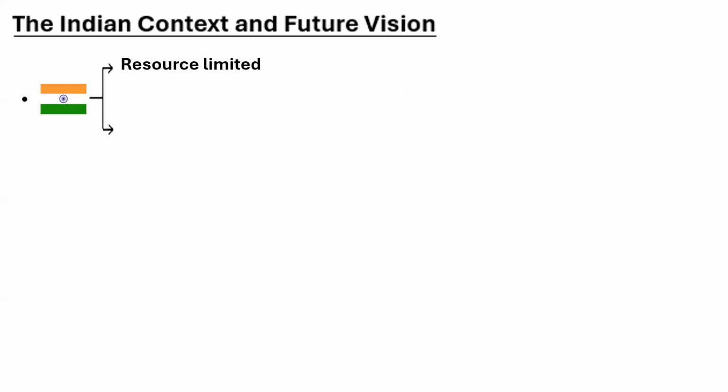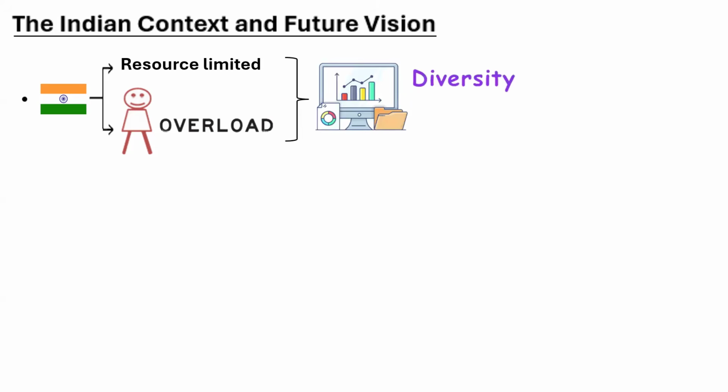So I cannot use the word India is resource limited. There is a disparity and a heterogeneity with socio-economic standing, and there is patient overload. So we have a unique advantage with this patient overload because we become data rich and data diverse. There is a saying, the best thing about India is diversity and the worst thing about India is diversity. So these become very pertinent in AI because of the large data, we become data rich, and diversity also adds